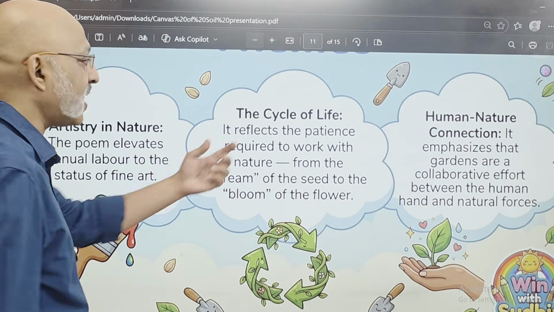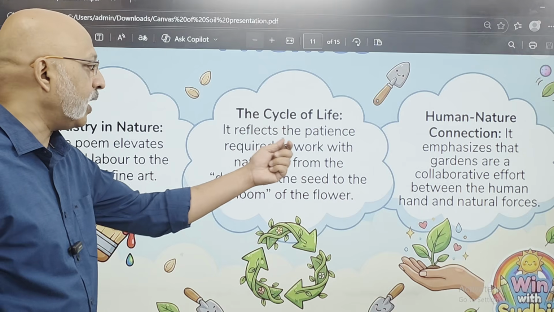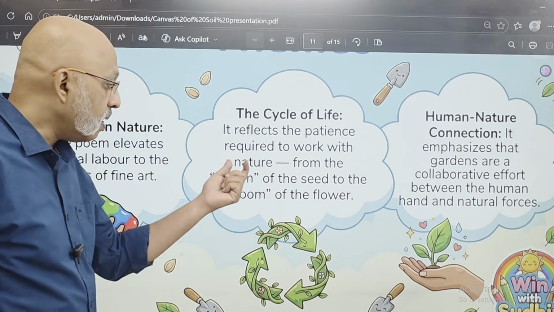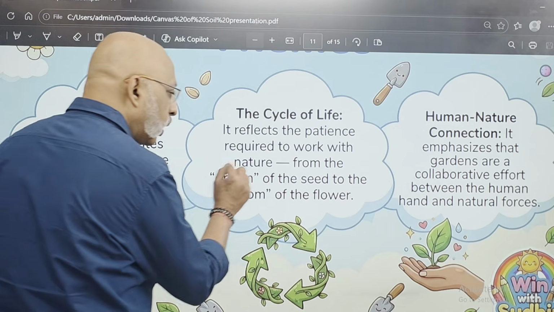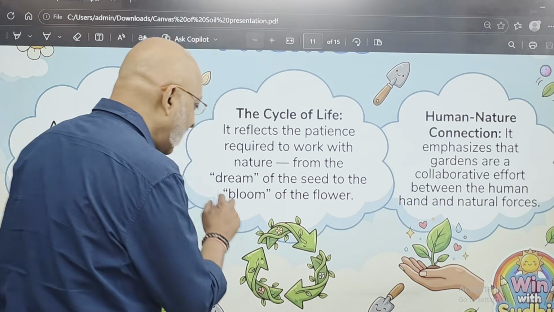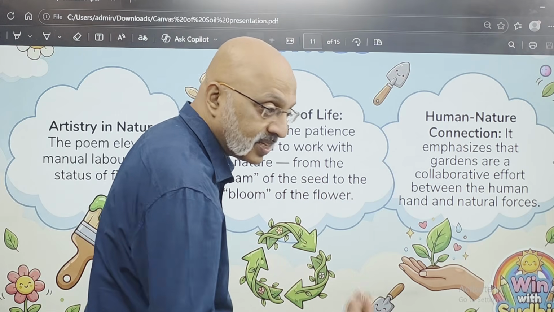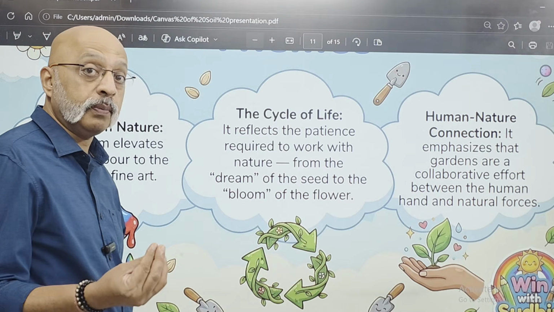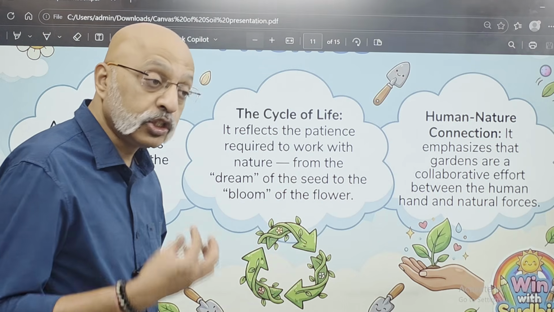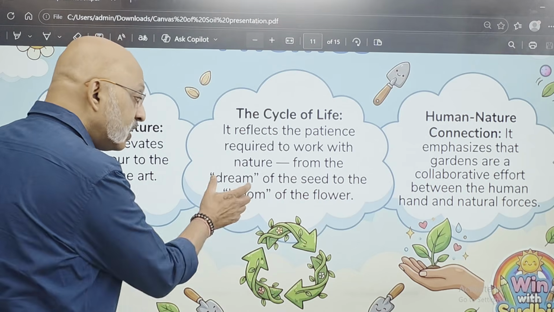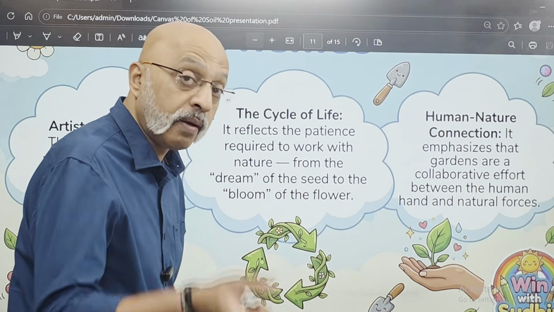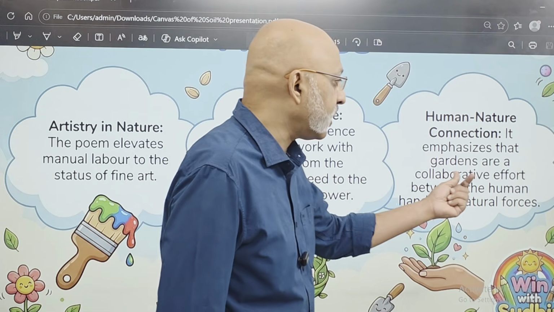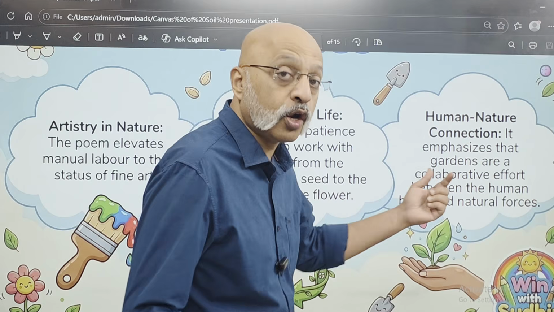The second theme is a cycle of life. It reflects the patience required to work with nature, from the seed, from the dream of the seed to the bloom of the flower. Please, when you're writing your answers, write whatever words which have been used in the poem in double quotes, because they will be the keywords, and it will show to your teacher that you are very familiar, you have read the poem multiple times, you have read the story multiple times, and it shows a familiarity with the text. So it's always very important to use keywords from the poem, from the story, from the essay in your answers, right?